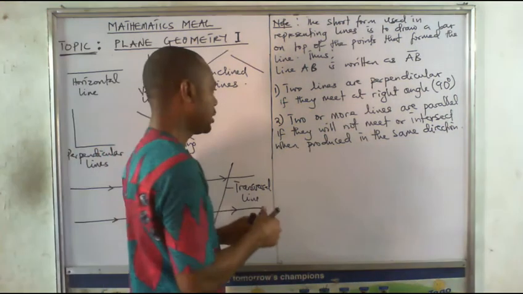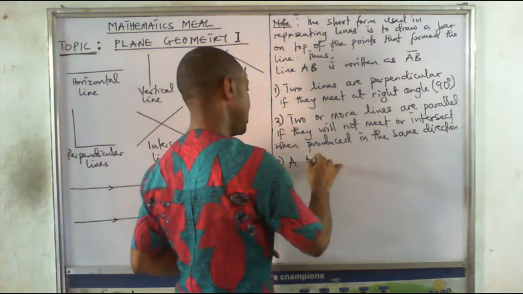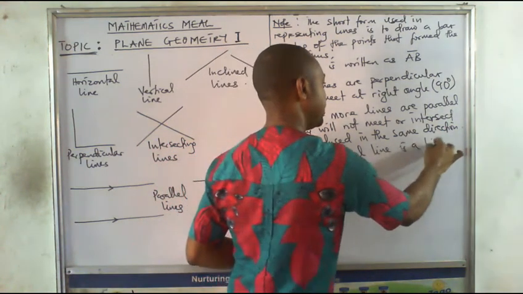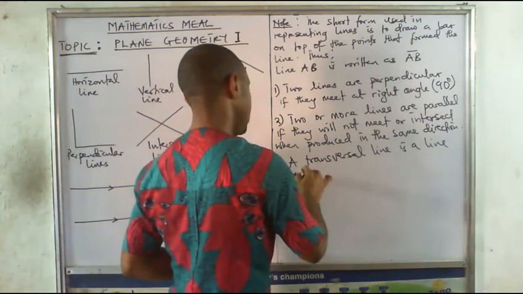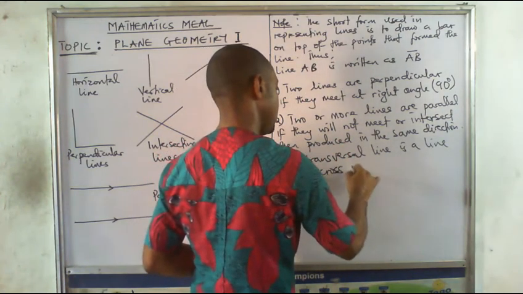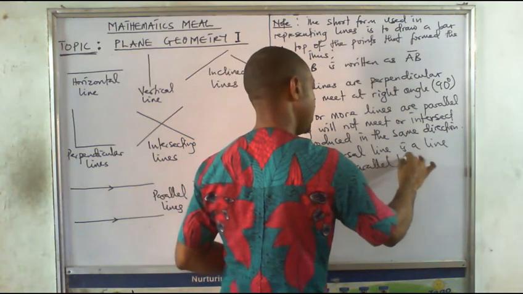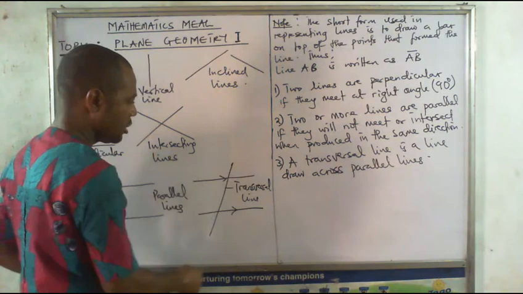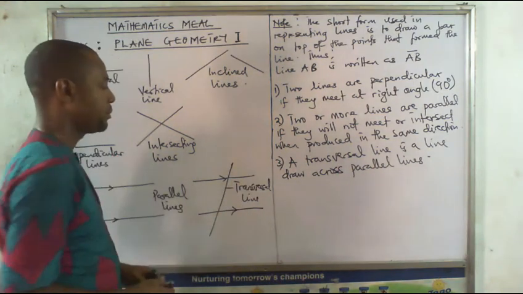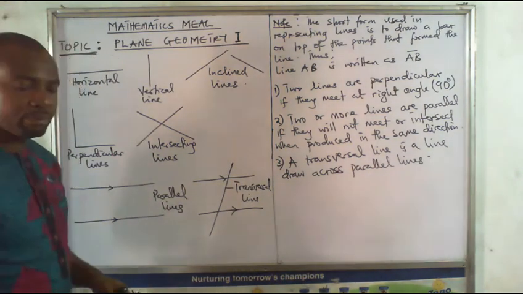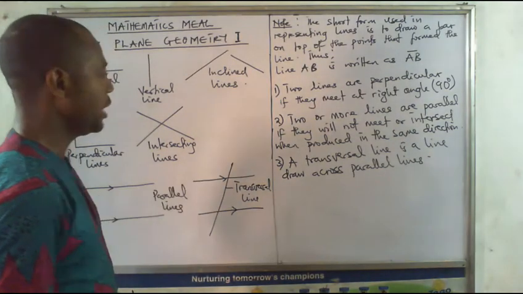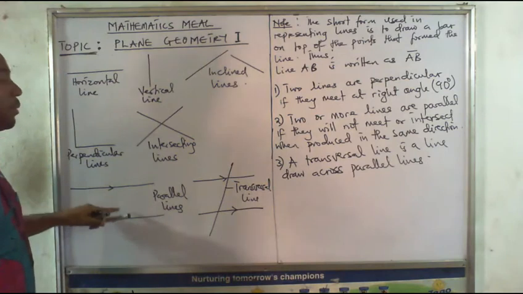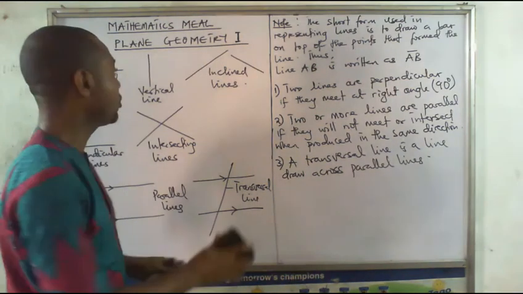We'll give examples. Then we'll say a transversal line is a line drawn across parallel lines. Like this is a transversal. This line is crossing parallel lines. We usually indicate parallel lines by arrows. That's what we use to indicate parallel lines. So when we draw parallel lines, we use arrows. The number of arrows will show us the lines that are actually parallel.